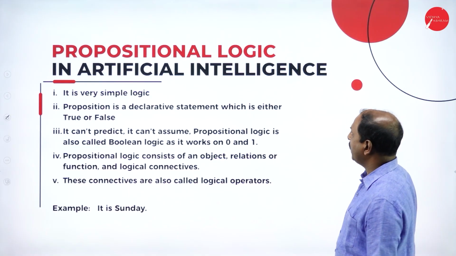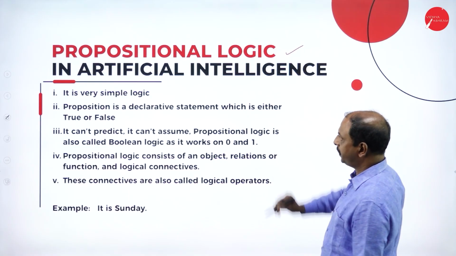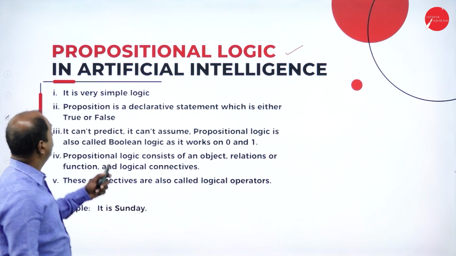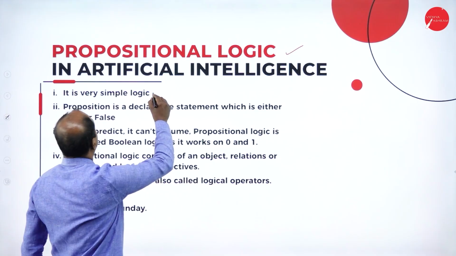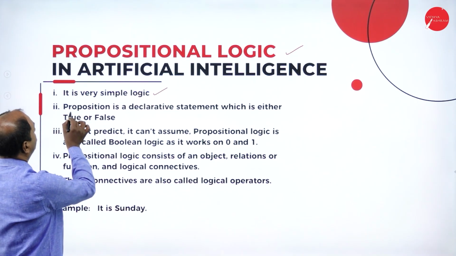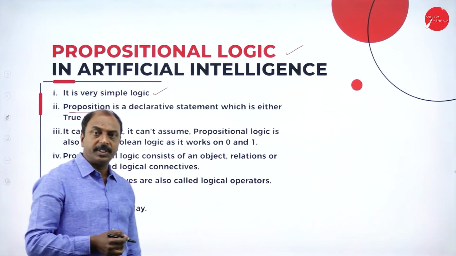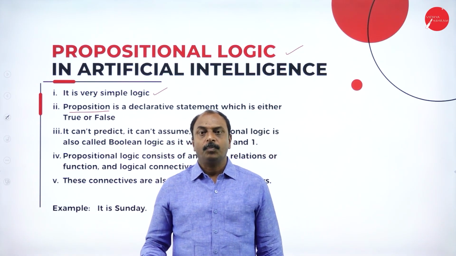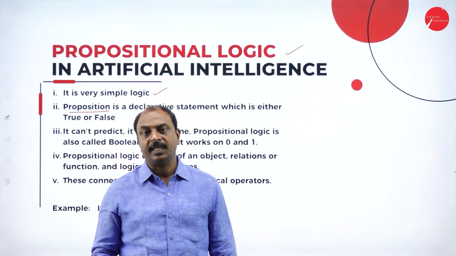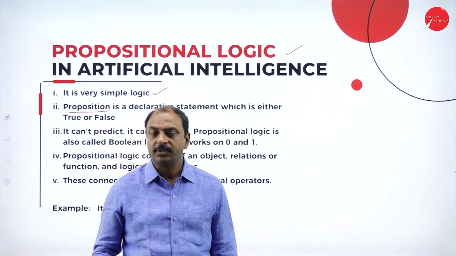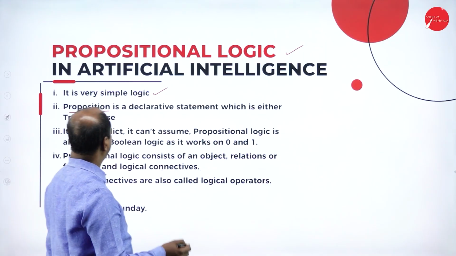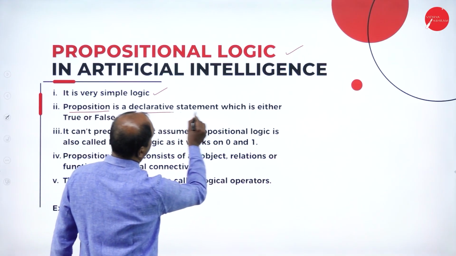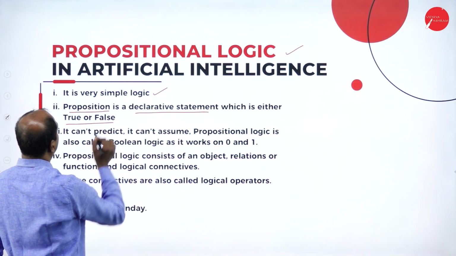In the next slide, we will see what propositional logic is. I told you just now, it is a very simple logic. Any proposition, as I told you, is a type of sentence or statement whose possible answers are either yes or no, true or false, or 1 or 0. Those statements are nothing but propositions, a declarative statement that is either true or false.